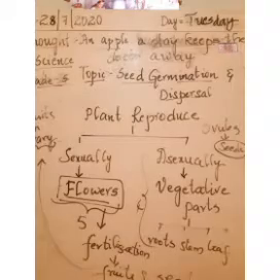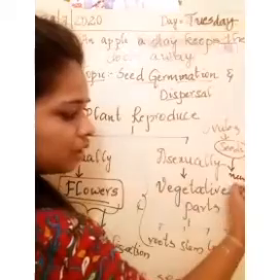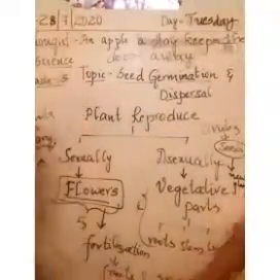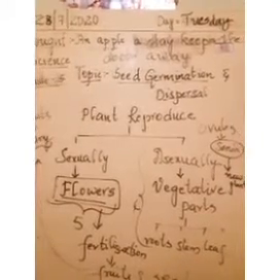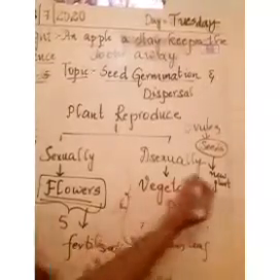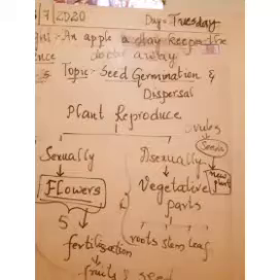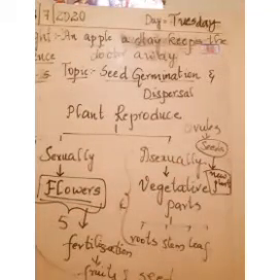This seed will be growing into a new plant. So as they produce a large number of seeds, the ovules change into seeds and these seeds will produce a large number of new plants.